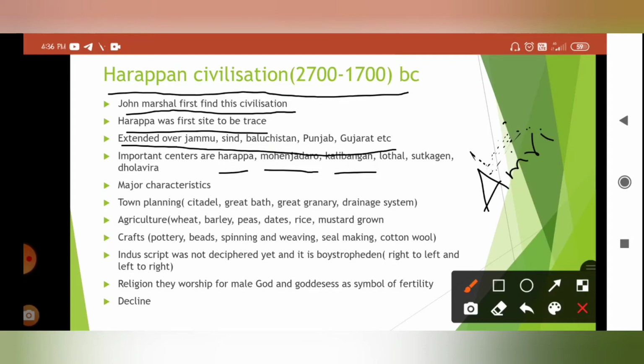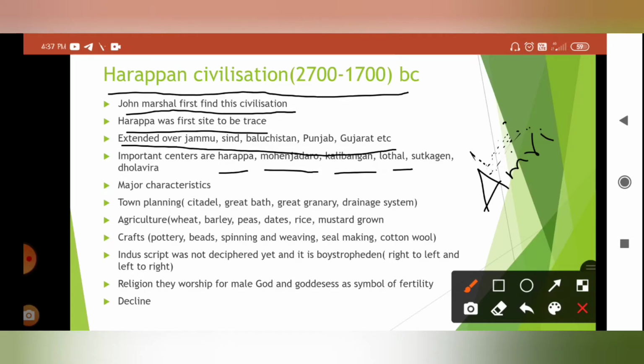Thapar. So that should be remembered. This site was excavated in 1960. Next is Lothal. Lothal was discovered, and it is located in the coastal flats of the Gulf of Cambay. So remember, Gulf of Cambay. This place seems to have been an outpost for sea trade. It is generally used as a seaport for trading purposes.